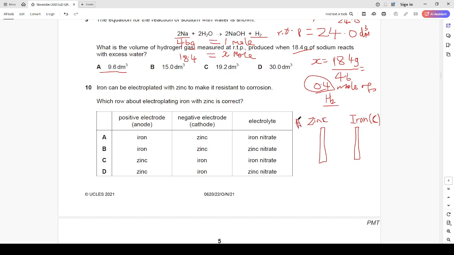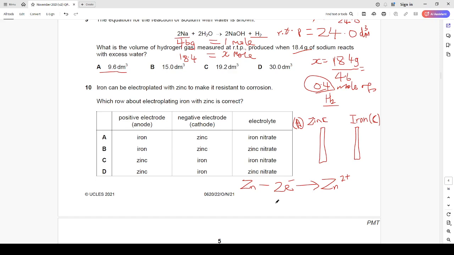The anode is the zinc, and at the anode an oxidation reaction takes place, which involves the loss of electrons. Zinc metal is going to lose two electrons, and when that happens, zinc becomes zinc ion, and this ion goes into the solution of the electrolyte.